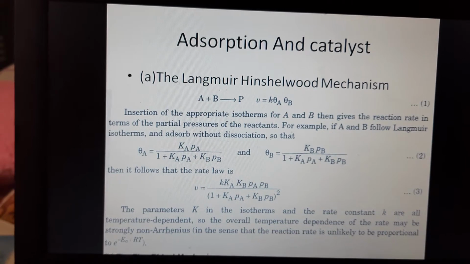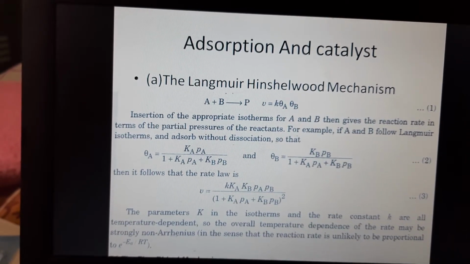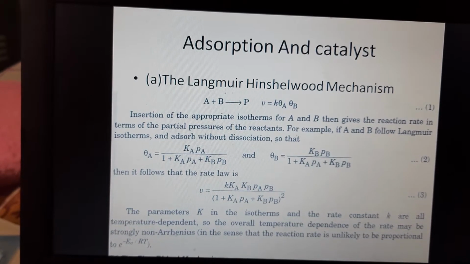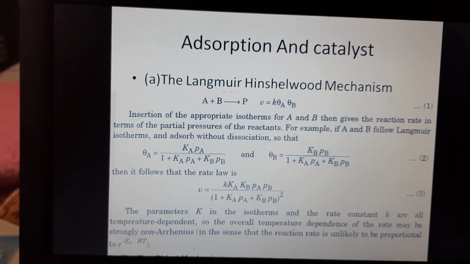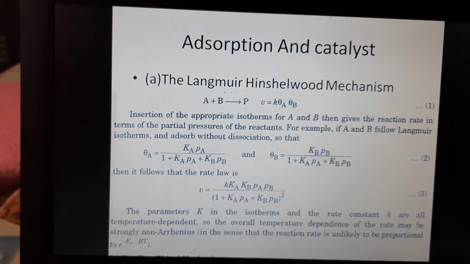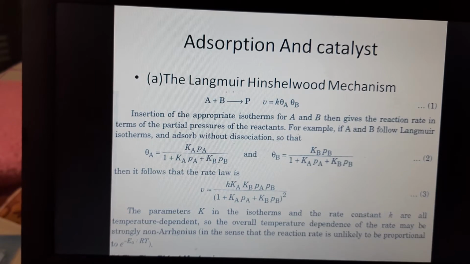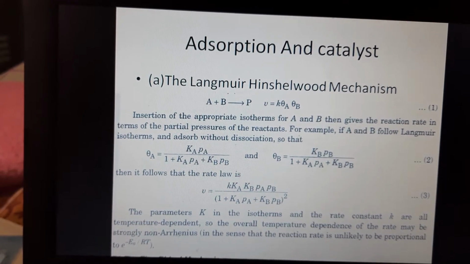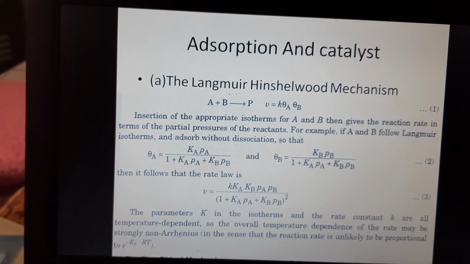The first mechanism is the Langmuir-Hinshelwood mechanism. In the Langmuir-Hinshelwood mechanism of a surface catalyzed reaction, the reaction occurs by encounters between molecular fragments and atoms adsorbed on the surface.